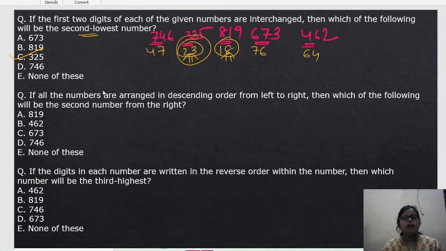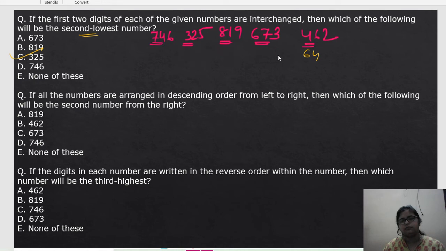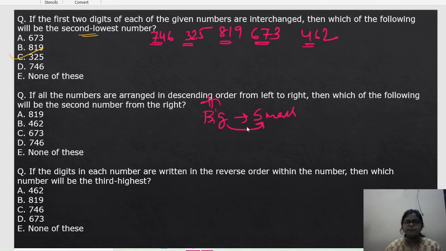Next, if all the numbers are arranged in descending order from left to right, then which of the following will be the second number from the right end? This is very easy. If we arrange these numbers in descending order, descending means bigger number to smaller number, big to small. So the biggest number will be 819, it is very obvious here.